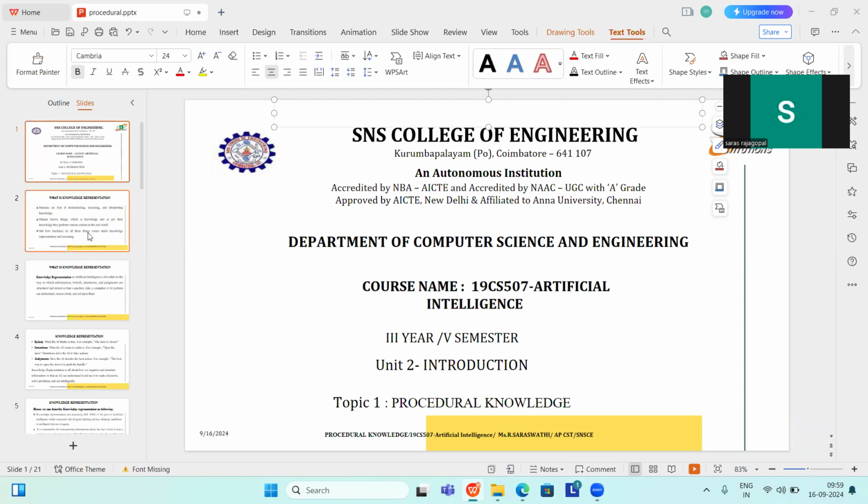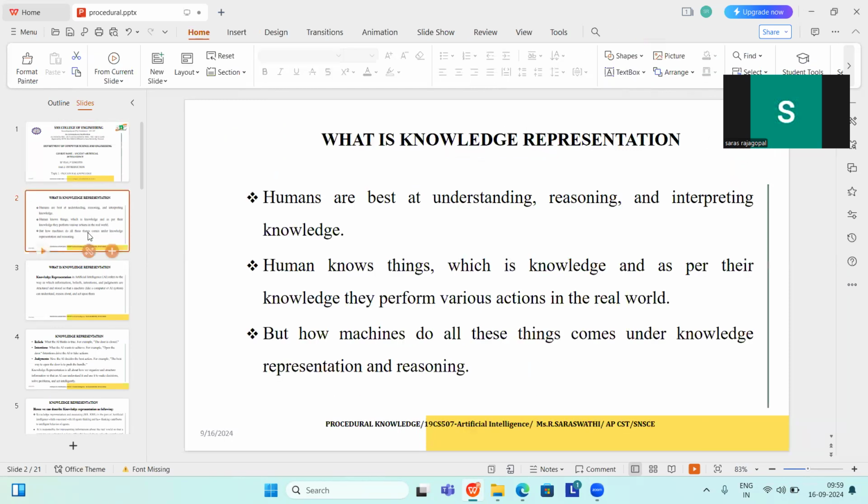Today, we are going to see about procedural knowledge. Before going to see about procedural knowledge, what is knowledge representation? Humans are best at understanding, reasoning, and interpreting knowledge. Humans know things, which is knowledge, and as per their knowledge, they perform various actions in the real world. But how the machines do all these things comes under knowledge representation and reasoning.